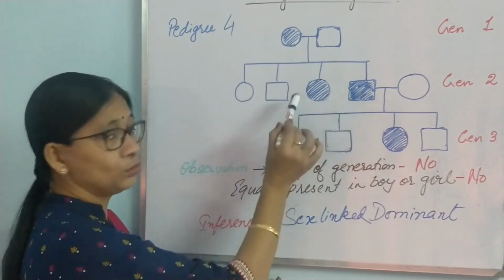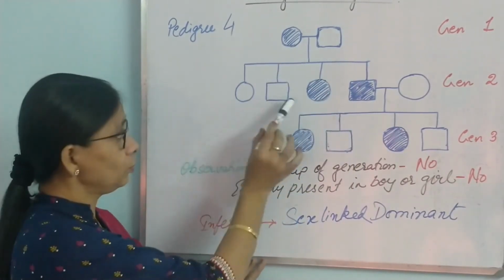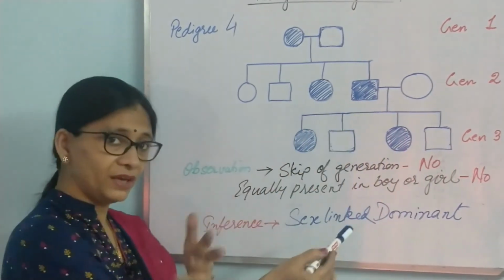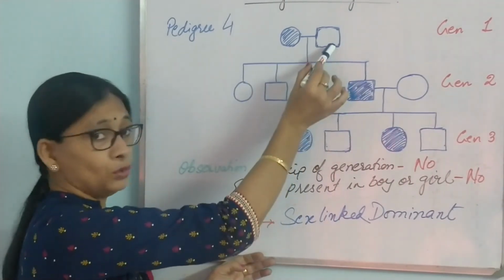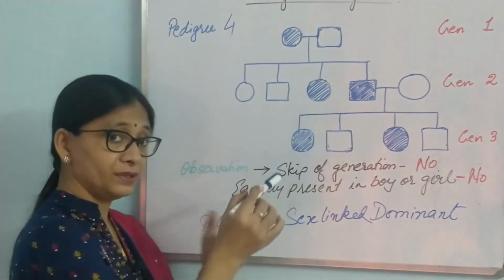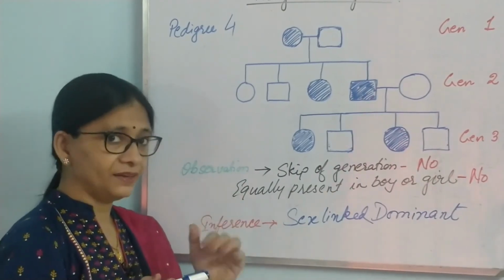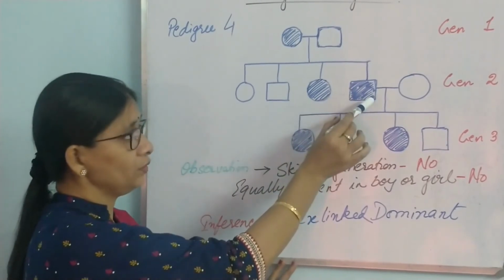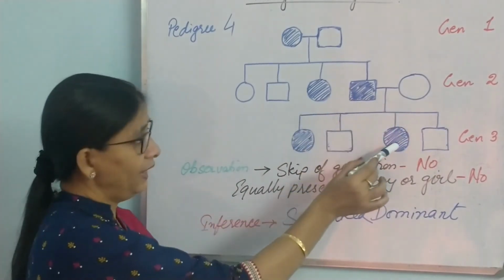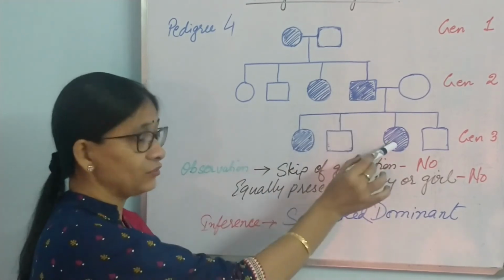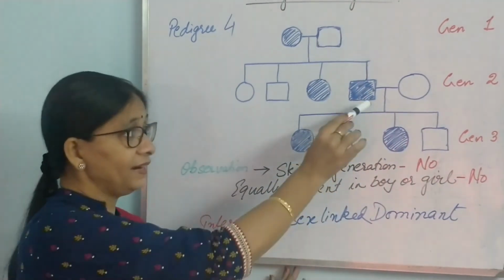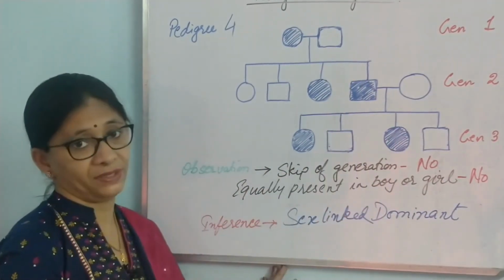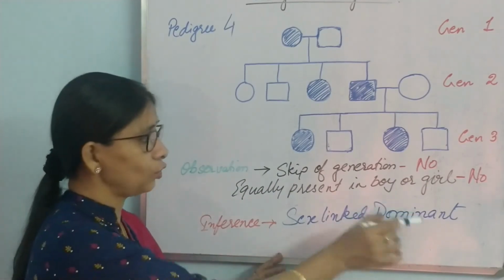She passes dominant to 2 children, recessive to 2 children. Okay. So, the ones who have recessive genes, they are normal, and the dominant, both son and daughter, they will get the disease. Even if this one is getting a good gene from father, the gene which is carrying disease is dominant, so it will mask the recessive character. Then, now the affected son is marrying a normal girl, and since father will pass his X chromosome 100% to the girls, and that is a dominant trait, so all the girls of third generation will be affected. So, this is a sex-linked dominant trait.